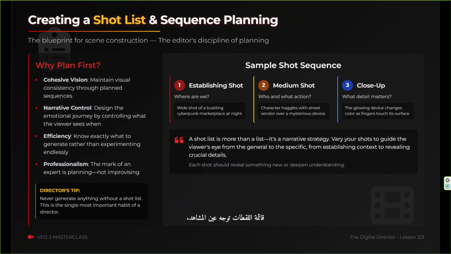Sample shot sequence, a narrative strategy. A shot list guides the viewer's eye. Establishing shot: where are we? Wide shot of a bustling cyberpunk marketplace at night. Medium shot: who and what action? Character haggles with street vendor over a mysterious device. Close-up: what detail matters? The glowing device changes color as fingers touch its surface.